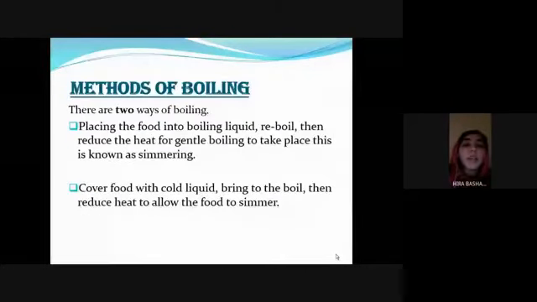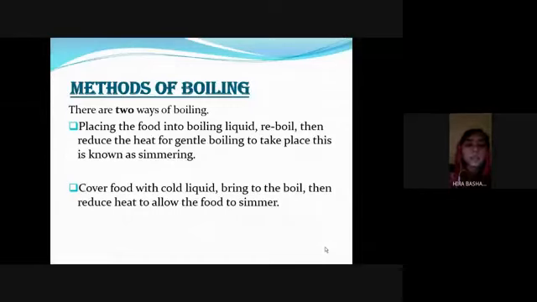methods of boiling. There are two ways of boiling: placing the food into boiling liquid, reboil, then reduce the heat for gentle boiling to take place. This is known as simmering. The first method explains that you put the food in boiling water or boiling liquid, bring it to boil, then reduce the heat and let it simmer. This causes the food to cook and also to become moist. The second method is to cover food with cold liquid, bring to the boil, then reduce heat and allow the food to simmer. The second method explains that you put the food in cold liquid, then boil it, then reduce the heat and let it simmer.